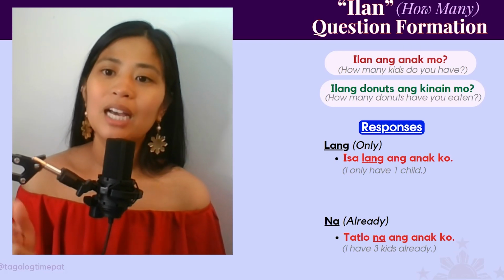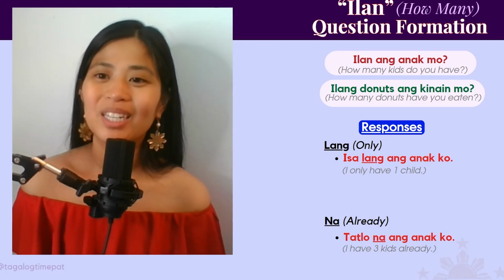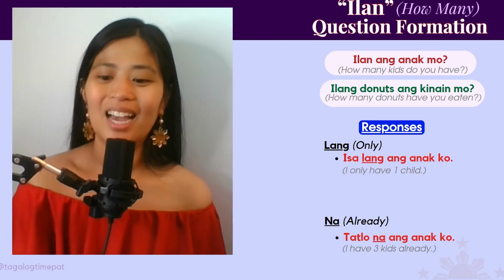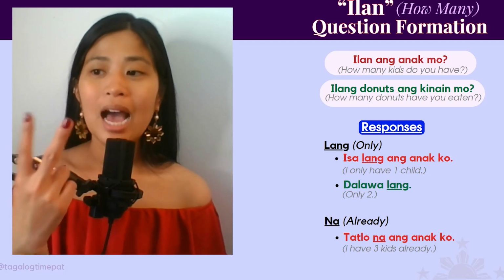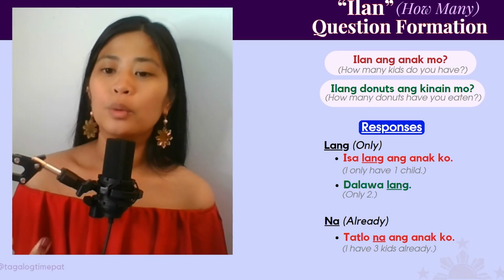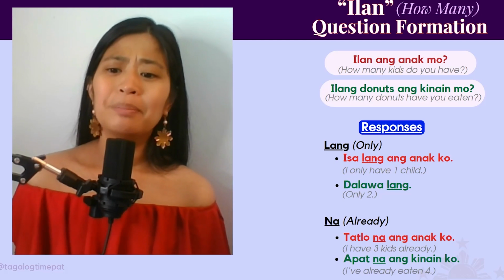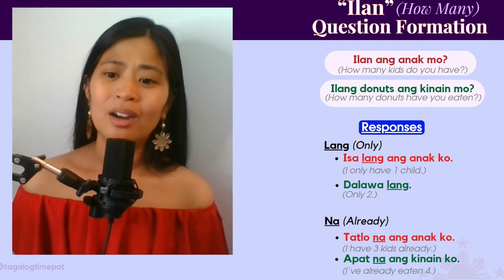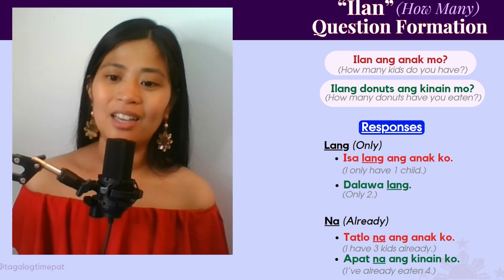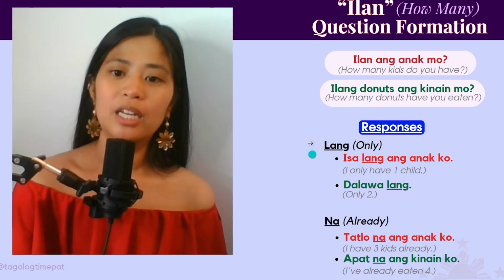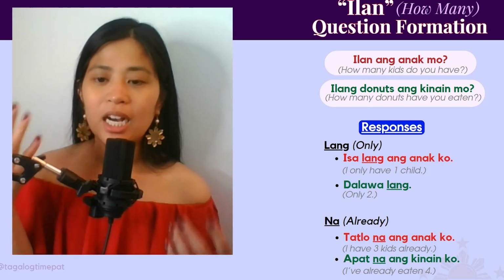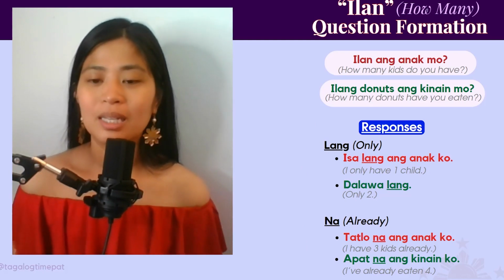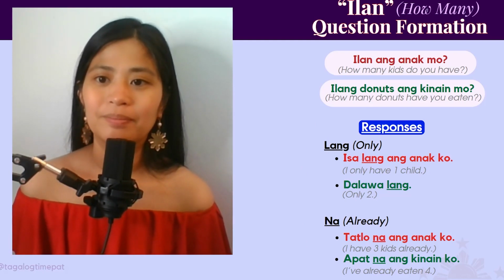Or another example, ilang donuts ang kinain mo? How many donuts have you eaten? Ilang donuts ang kinain mo? Or how many donuts did you eat? So, you could say, dalawa lang, only 2. Or, apat na ang kinain ko. I already ate 5. I've already eaten 5. Apat na ang kinain ko. So these 2 words show almost like an emphasis, or they just give you an idea of how much or little something is. Only and already. Okay?